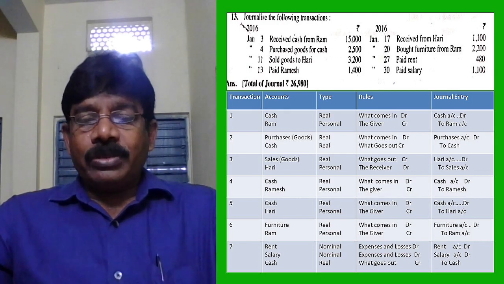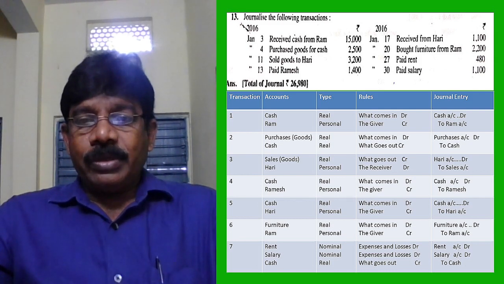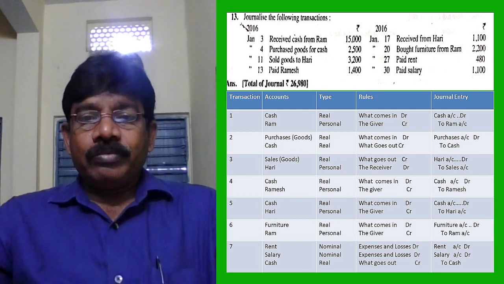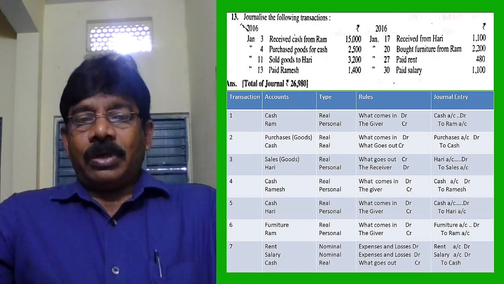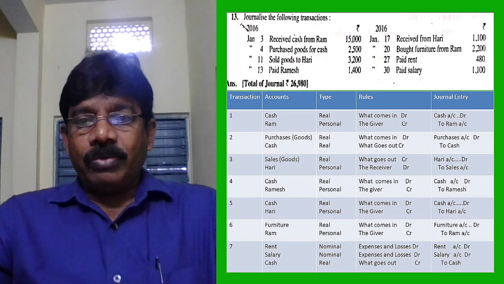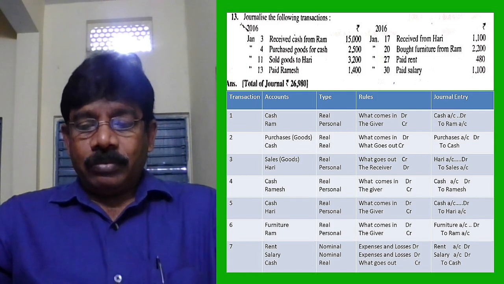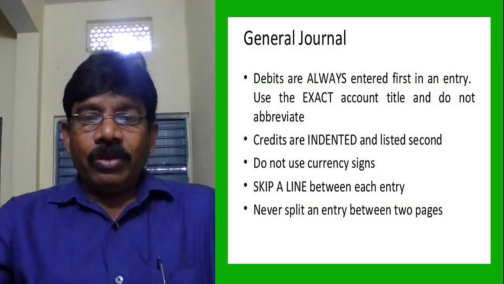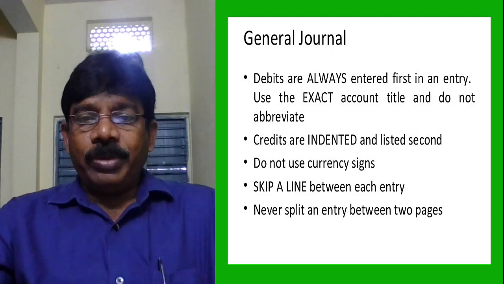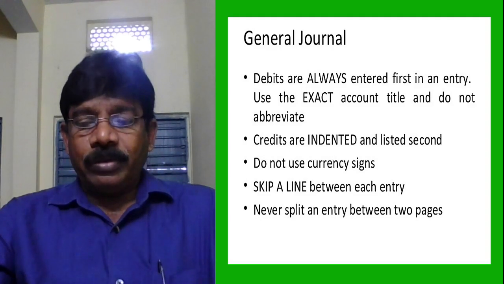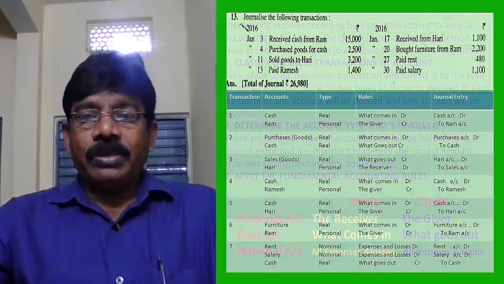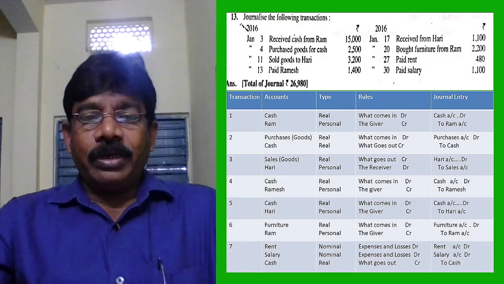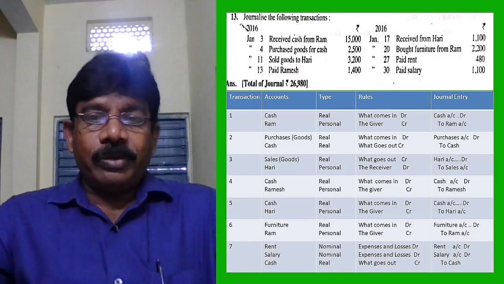Ram is giving the cash to business, that's why he is the giver. His account is credited. Cash is coming into business. What comes in, according to the real account, will be debited. That's why cash is debited. According to the rules of journal entry, we have to write debit first. Debits are always entered first. That's why we entered cash account first, later indented the credit, that is down.